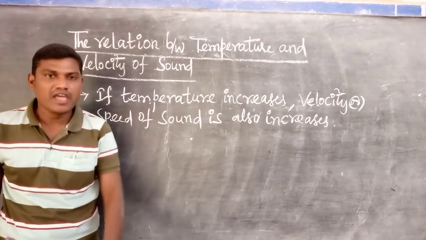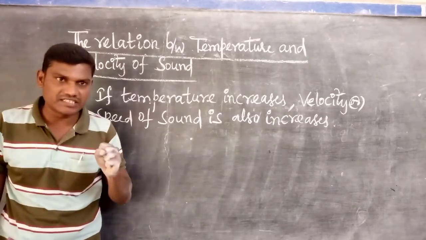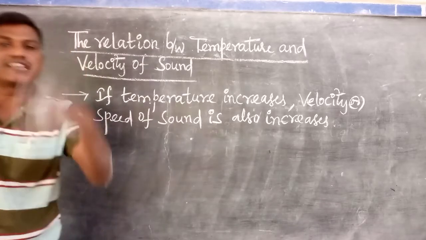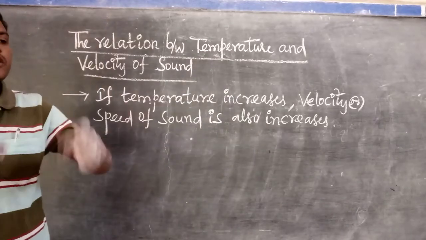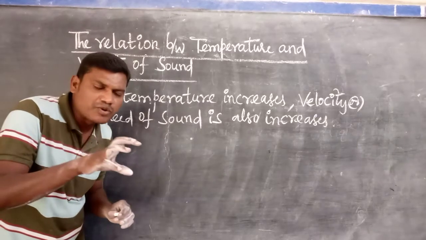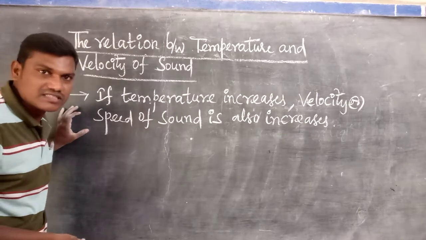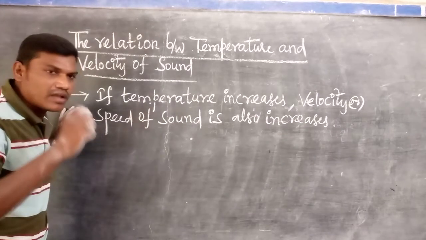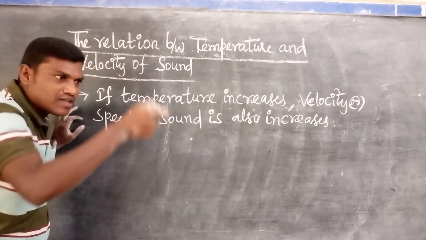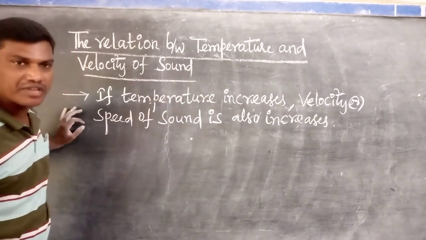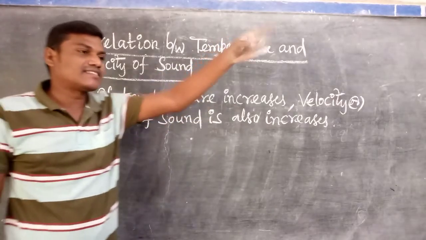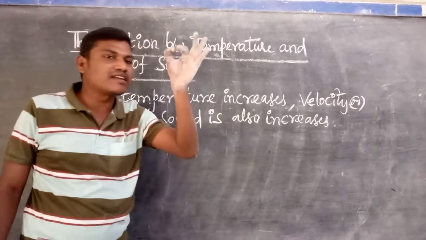Listen very carefully. When the particles absorb the heat energy, the intermolecular space slightly increases. That's why they have more space to attain the maximum energy. We discuss this simply for understanding at your standard level. If temperature increases, the kinetic energy of the molecules or particles in a medium also increases. If the kinetic energy increases, velocity increases, because the mass of the particles is constant.